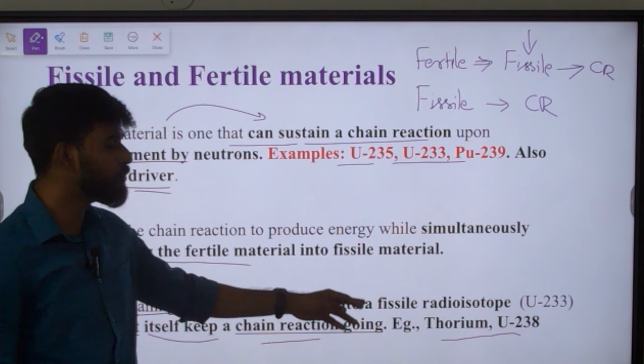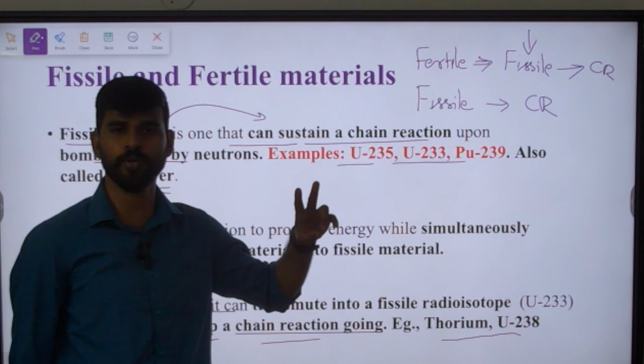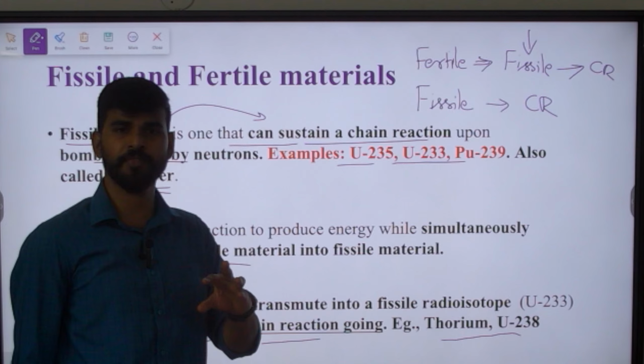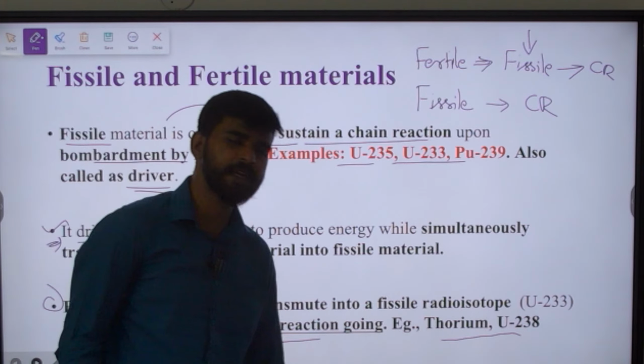Already we saw that there are two naturally occurring isotopes of uranium: uranium 238 and uranium 235. Next, thorium is again a fertile material. Next, we have to understand examples of fissile and fertile material in detail. Only with these materials will we be dealing much here in nuclear reactors.